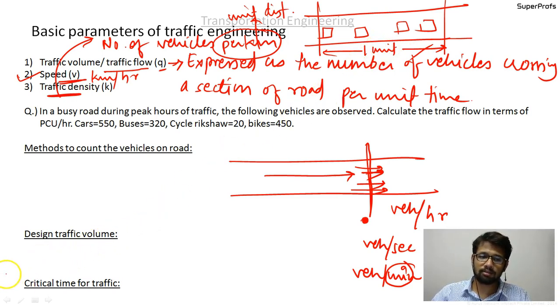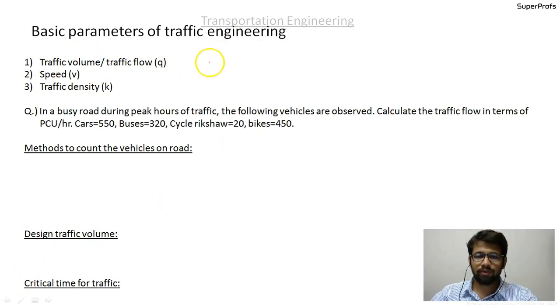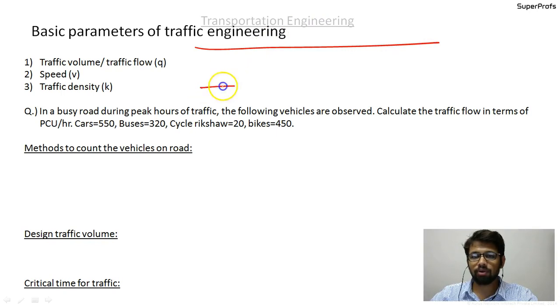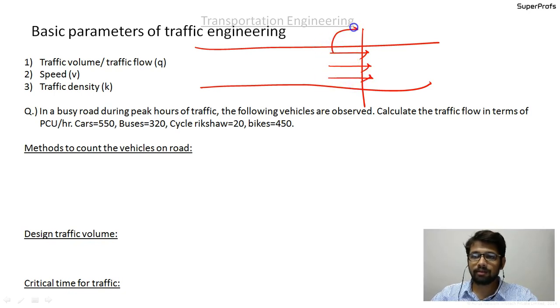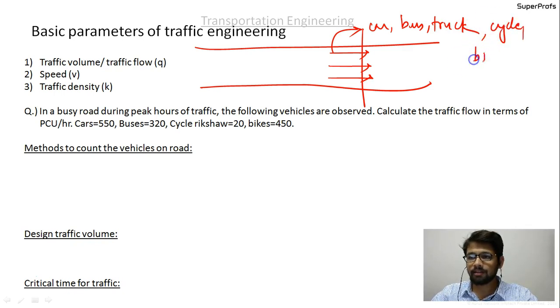What I just discussed were the very general definitions, but the reality is different. If you are going and counting the traffic flow, the vehicles passing may have different impacts on the road. The vehicle may be a car, a bus, a truck, a cycle or a bike.